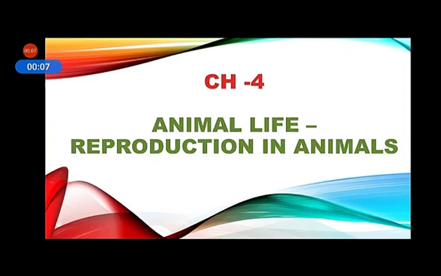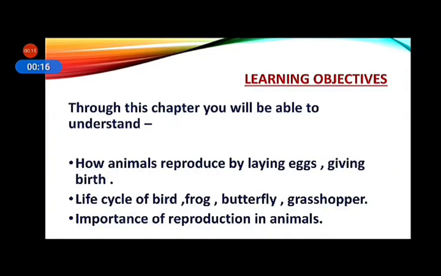Today we are going to start a new chapter. Chapter 4, Animal Life, Reproduction in Animals. What are the learning objectives of this chapter? Have a look. How animals reproduce by laying eggs, giving birth. Life cycle of bird, frog, butterfly and grasshopper. Importance of reproduction in animals. So these are the topics that we will cover in this chapter. Let's start.